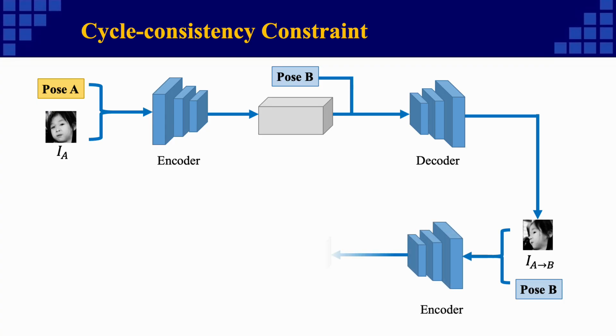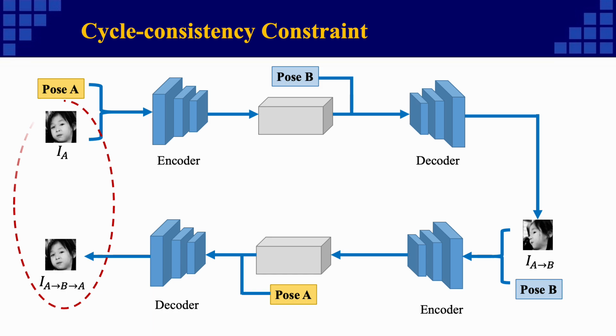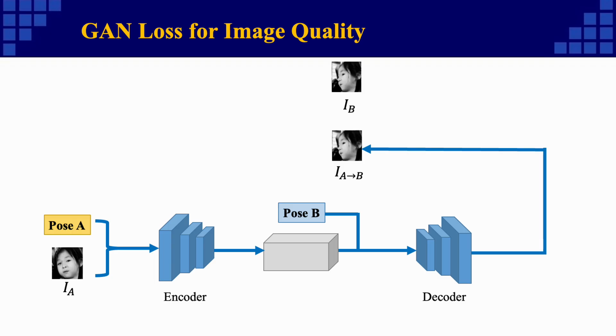The difference between this cycle output and the source image is set as the cycle consistency loss. As we have stated, we need to ensure the obtained features have the view-independent property. This can be done by pushing those two features in the cycle paths to approach each other.